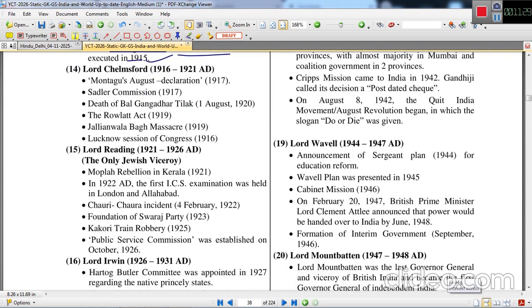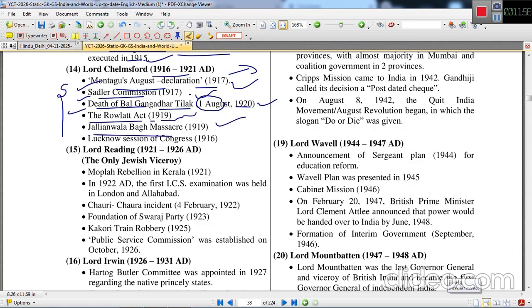Lord Chelmsford, his period was between 1916 to 1921. The important events: Montagu August Declaration was passed, in which it was declared that a responsible government will be established in India. Sadler Commission related to education was again commissioned. Death of Bal Gangadhar Tilak on 1st August 1920. The Rowlatt Act was also passed in 1919.